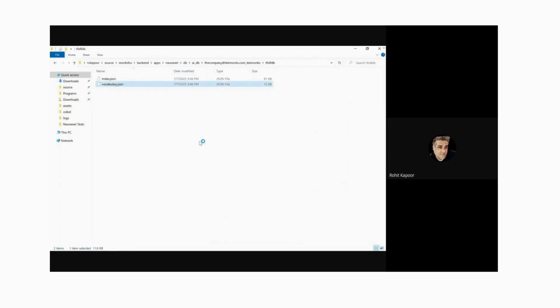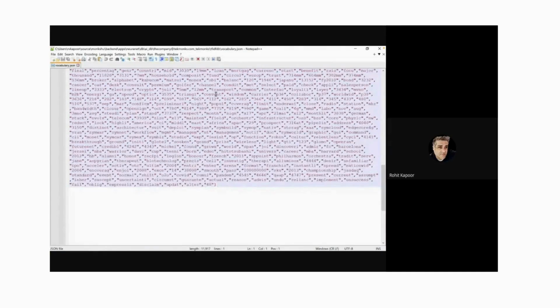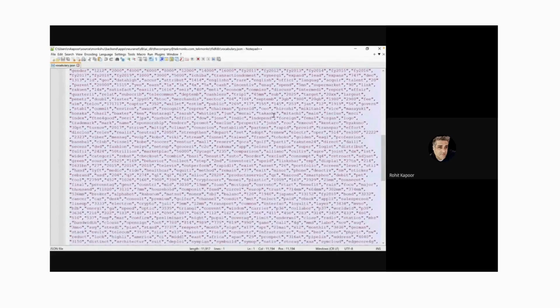If I actually look at it, these are text files just for development purposes, but we ingested your documents and we converted them into a vocabulary. So Takashi, you can see Mitachi. This is obviously coming from your Japanese documents, right?